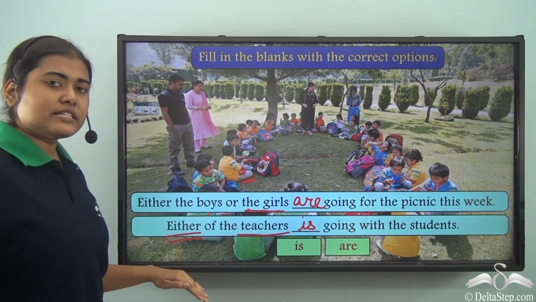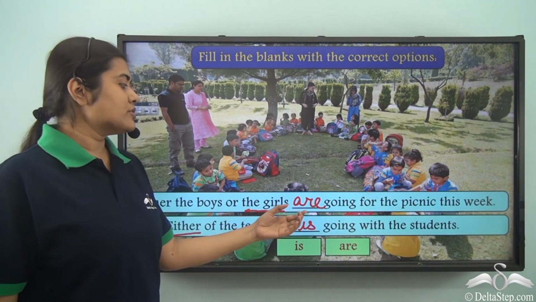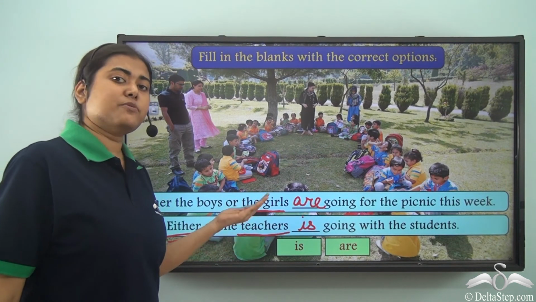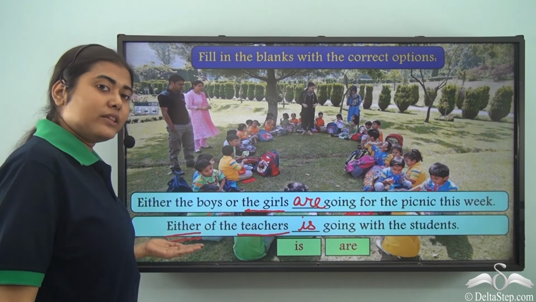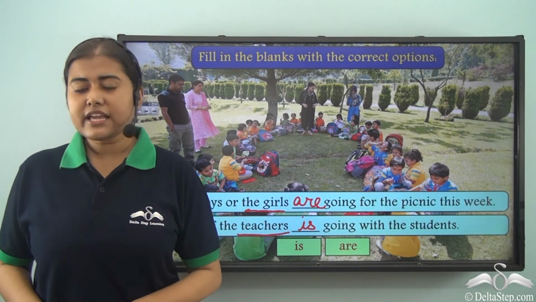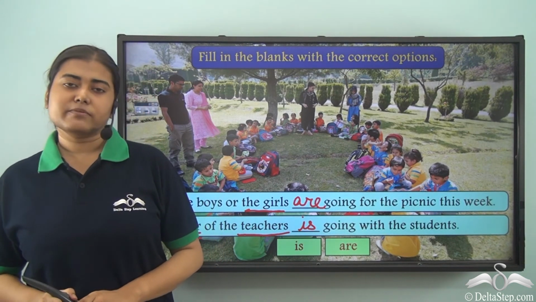So note the difference. When we have either or in the same sentence, we are going to decide the verb depending on the noun that comes just before the verb. But when we have only either, then we are going to use a singular verb. So today we have learned about some more rules related to subject-verb agreement.